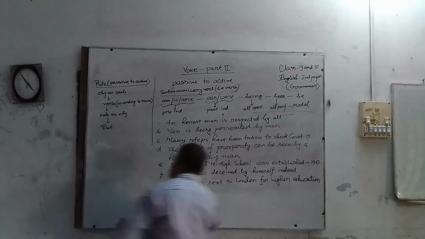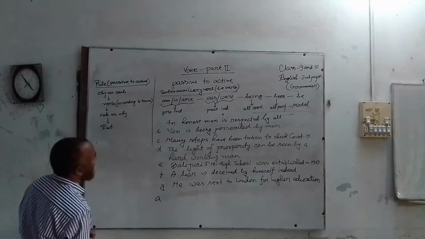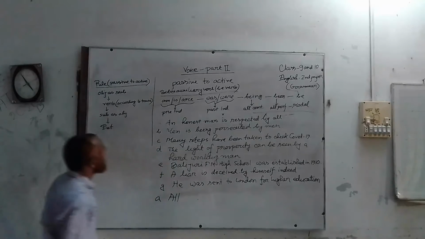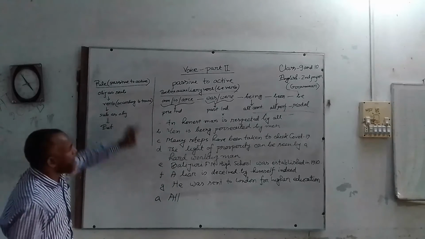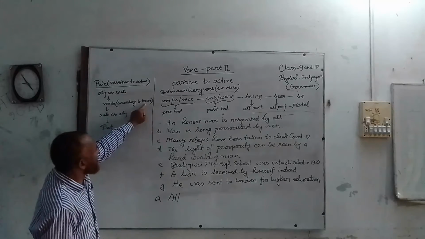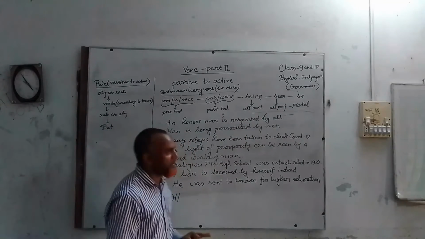So we will write down the change of number A. Object as subject. Then verb according to tense. We should not use "is". Main verb "respected".